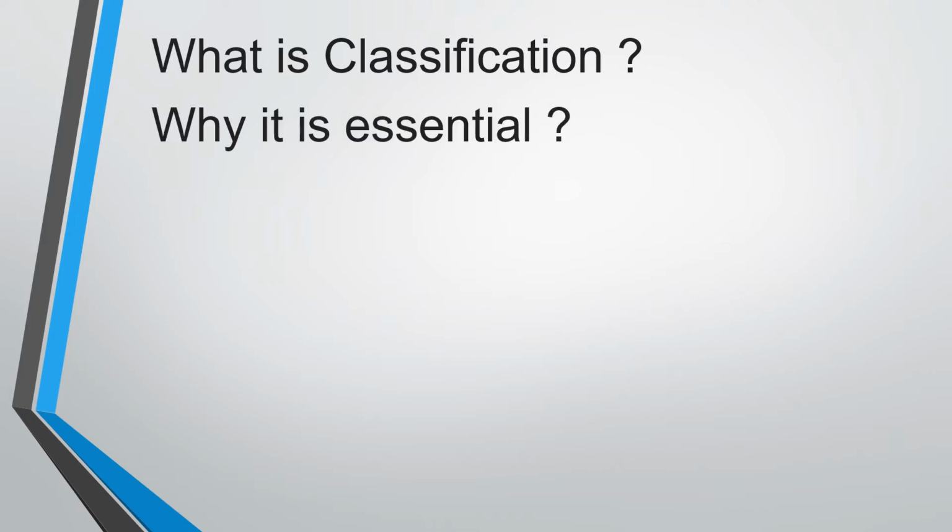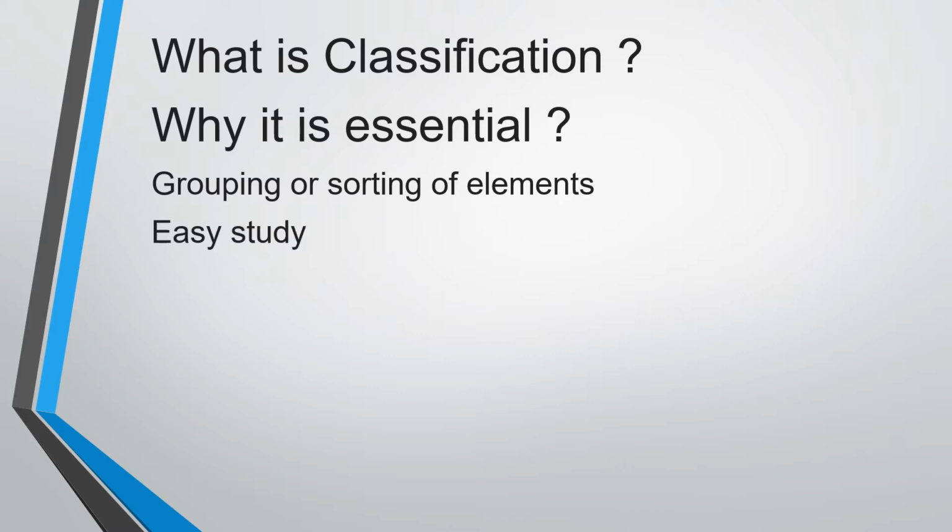What is classification? Classification is nothing but grouping something, sorting something. So here we have the elements. The elements are grouped and sorted based on their similarities and also differences. Why are we doing this classification? So that we can study the properties in an easy manner.